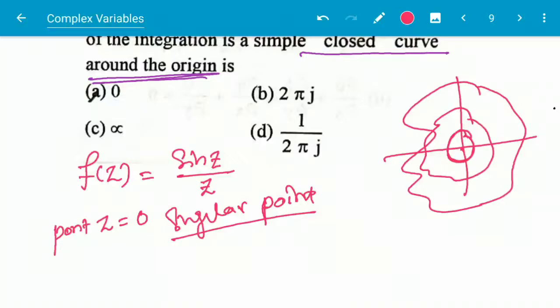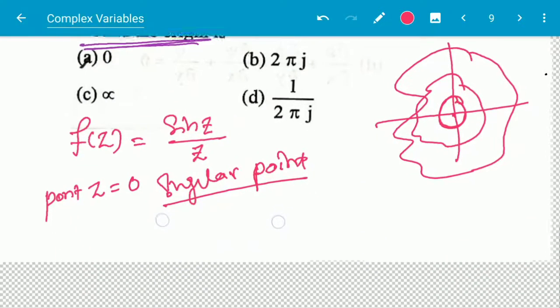So according to Cauchy's integral theorem, if the function f(z) is analytic at every point within and on the simple curve C, then the integral will be equal to 0. This is the actual term.